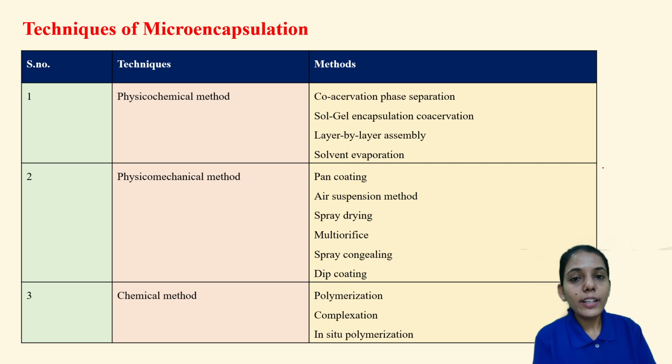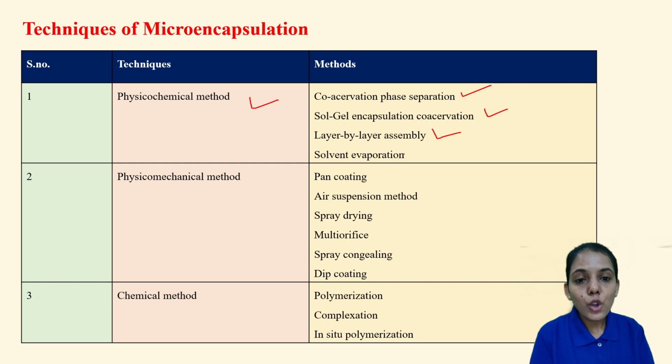Now there are different techniques for microencapsulation. First is the physicochemical method, that is done by coacervation phase separation, sol gel encapsulation, coacervation, layer by layer assembly and solvent evaporation. Next is the physico-mechanical method.